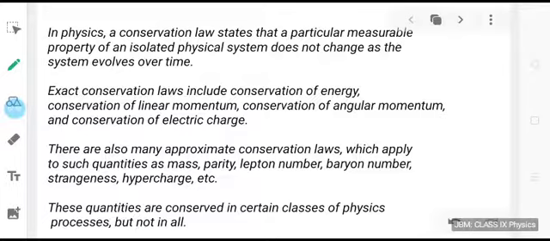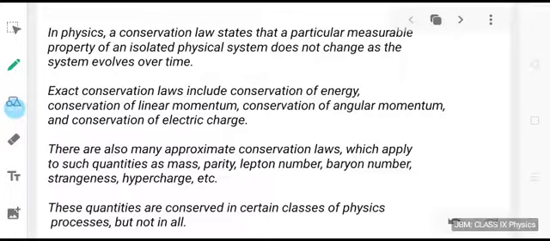Exact conservation laws include conservation of energy, conservation of linear momentum, conservation of angular momentum, and conservation of electric charge. There are also many approximate conservation laws that apply for quantities such as mass, parity, lepton number, baryon number, strangeness, hypercharge.